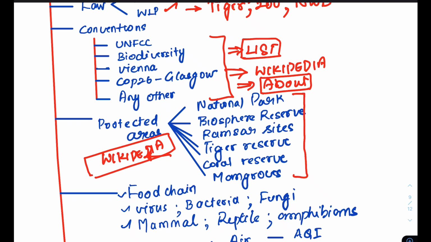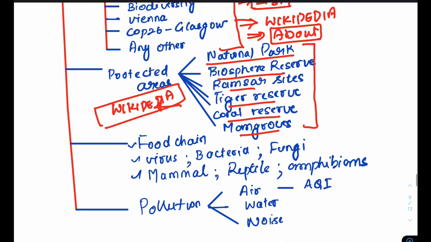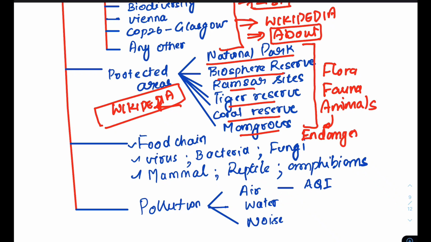If you think about this whole portion, national parks, all these are very fun to read. When you connect everything in Wikipedia, see where this place is, what this place is, what the flora and fauna are, very important, what the key animals are. When you read all these things, you will know the key animals, and which animals are endangered, critically endangered, vulnerable, and many other things.